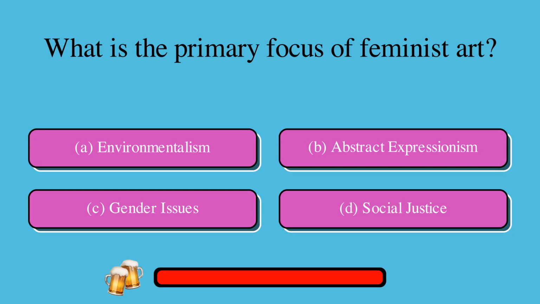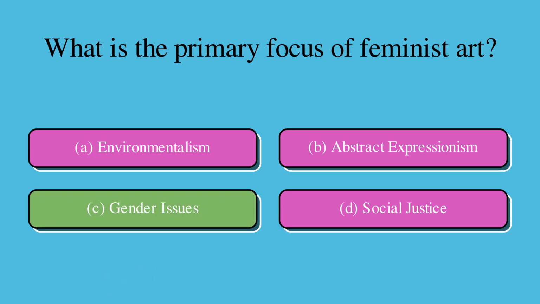What is the primary focus of feminist art? A. Environmentalism, or B. Abstract expressionism, or C. Gender issues, or D. Social justice? The correct answer is C. Gender issues.